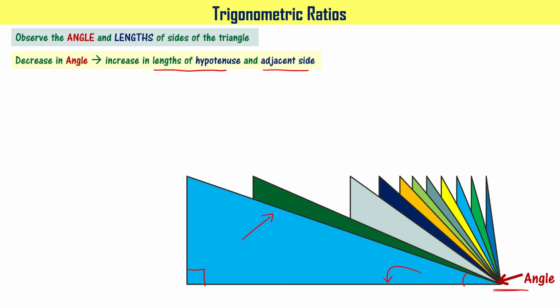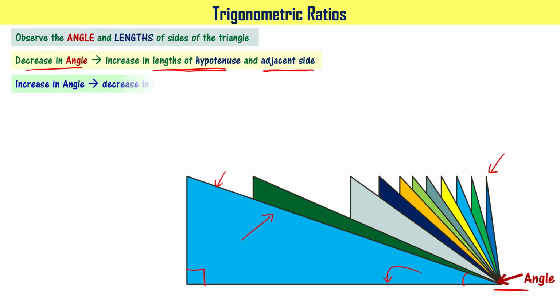Have you observed the lengths of hypotenuse and adjacent side were increasing as you decrease the angle, right? From this particular triangle to this particular triangle, the angle was decreasing, right? Length of hypotenuse and length of adjacent side were increasing, right?